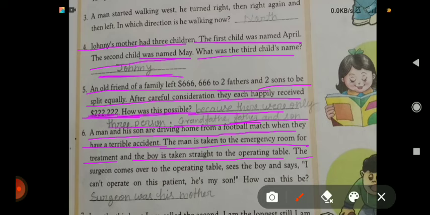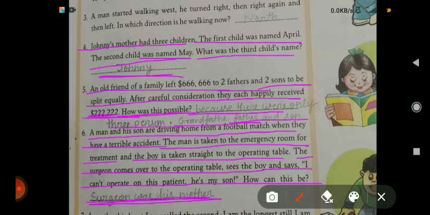The surgeon comes over to the operating table, sees the boy, and says, "I can't operate on this patient. He is my son." How can this be? Surgeon was his mother. Answer is surgeon was his mother.